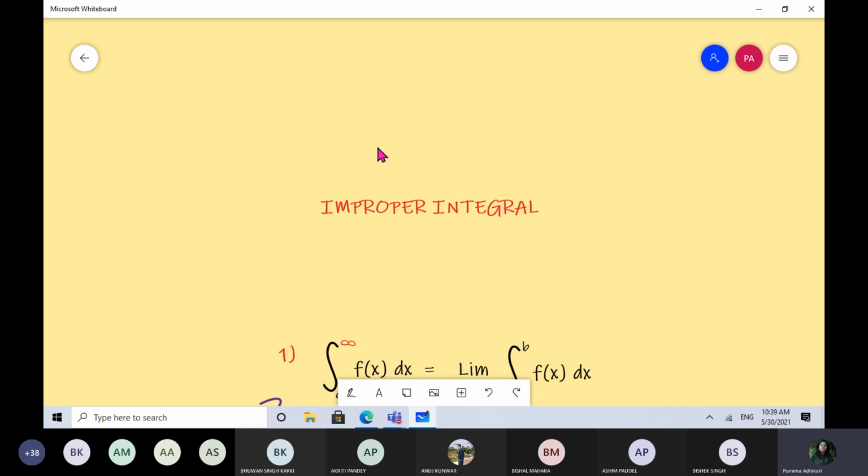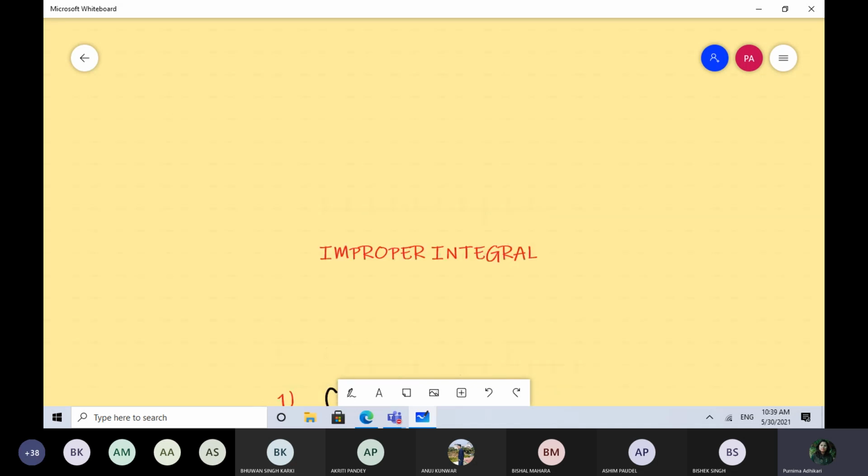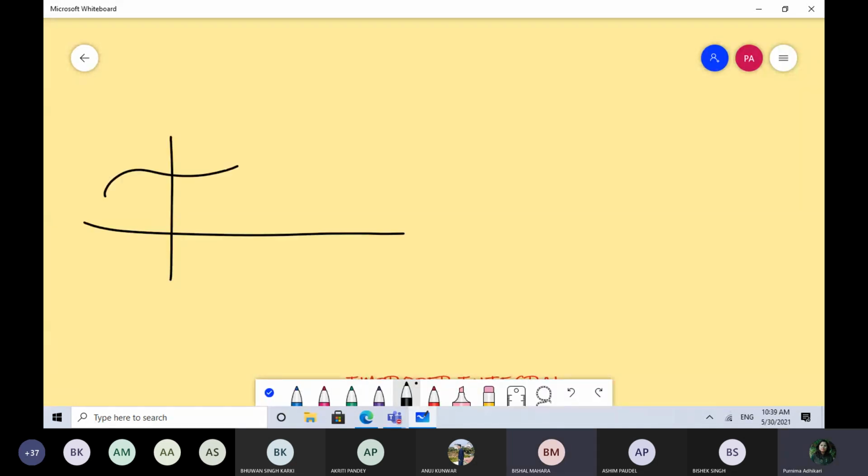Okay, but one of you already mentioned that you can have a situation where your function becomes infinite. So let's discuss that part. Suppose you have this situation. Let's say this is a, this is b.